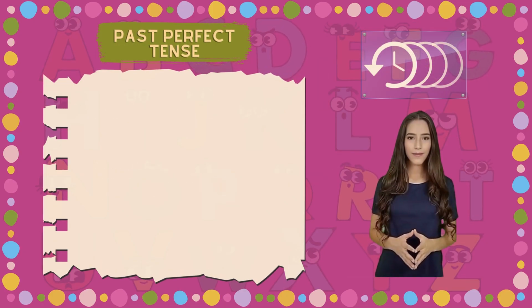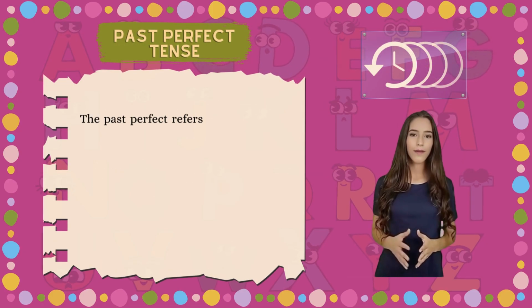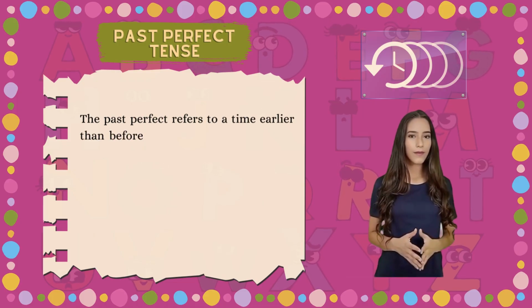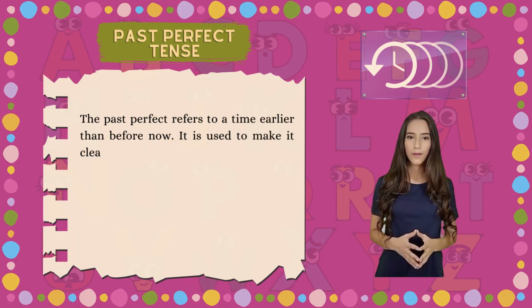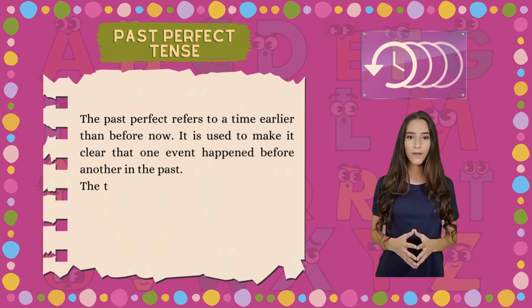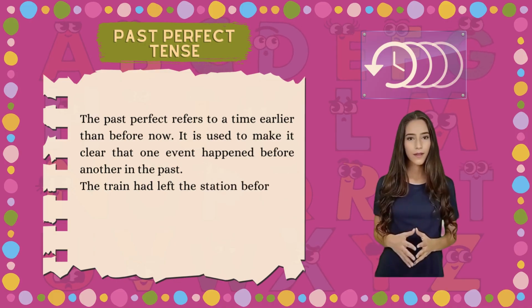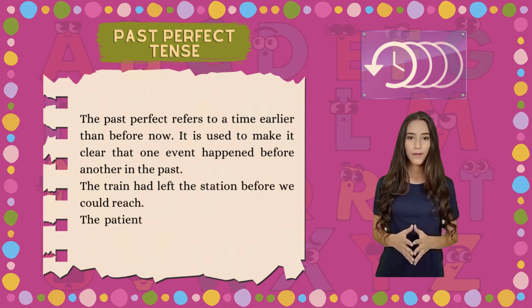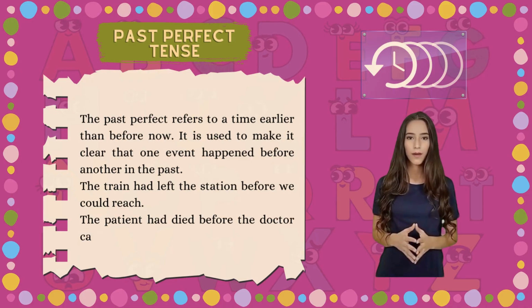Past perfect tense. The past perfect refers to a time earlier than before now. It is used to make it clear that one event happened before another in the past. The train had left the station before we could reach. The patient had died before the doctor came.